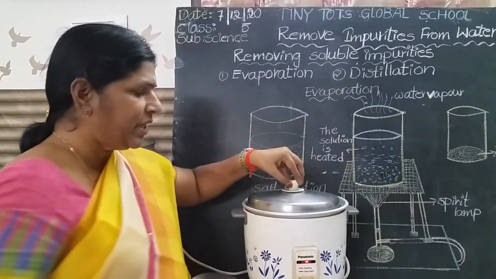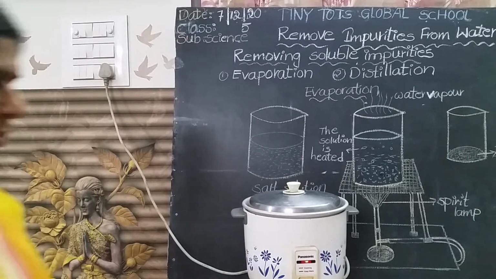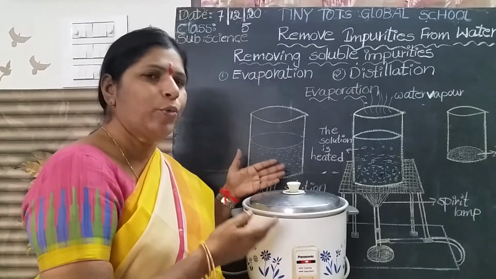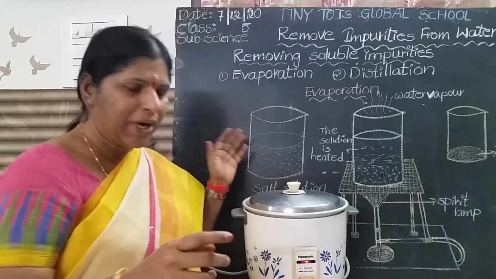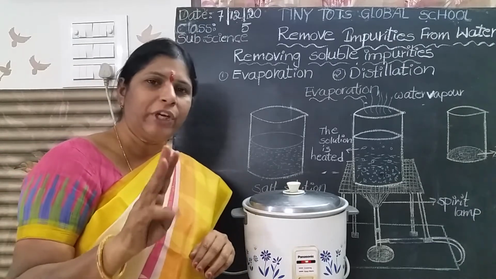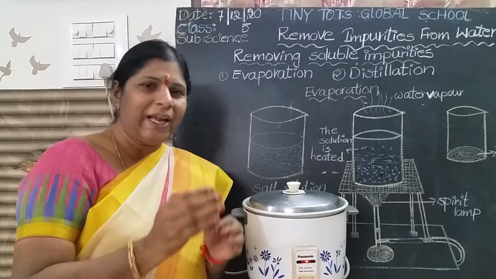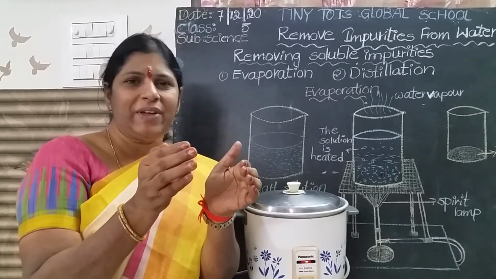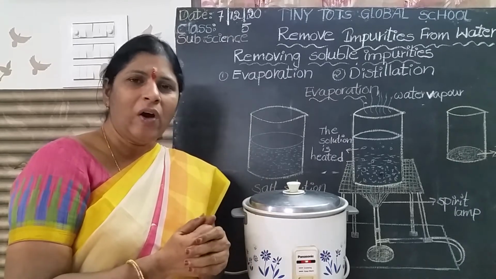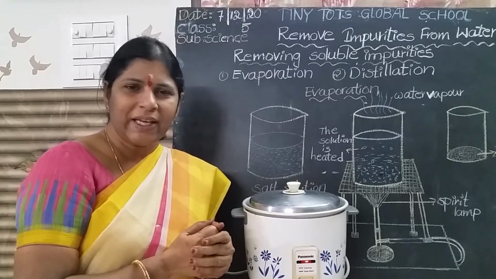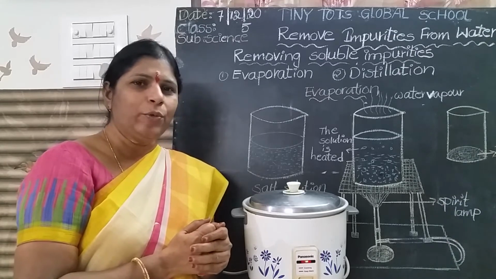After a few minutes, observe carefully what happens. Still we are heating the bowl. You too take four tablespoons of salt and add it into the water. Take one white vessel or steel vessel. I will keep it on the stove. On heating, water is boiling, no? Yes, on heating, water is boiling.